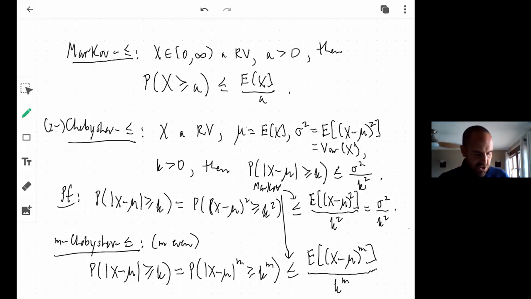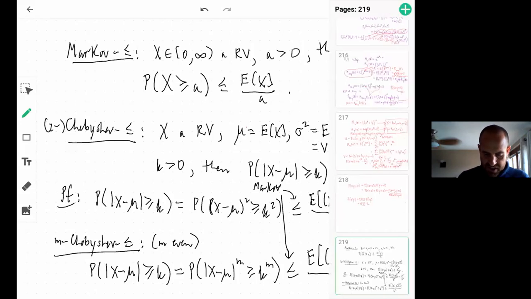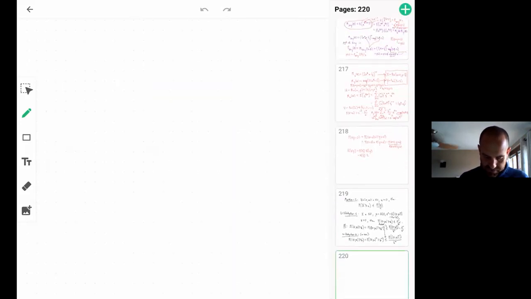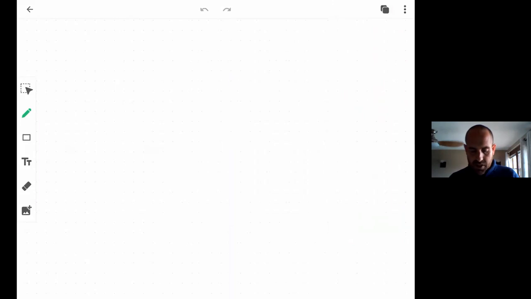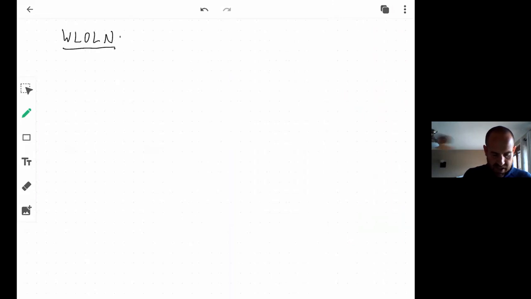Well, what I wanted to do is to revisit the law of large numbers. Remember, the weak law of large numbers. What does the weak law of large numbers say?